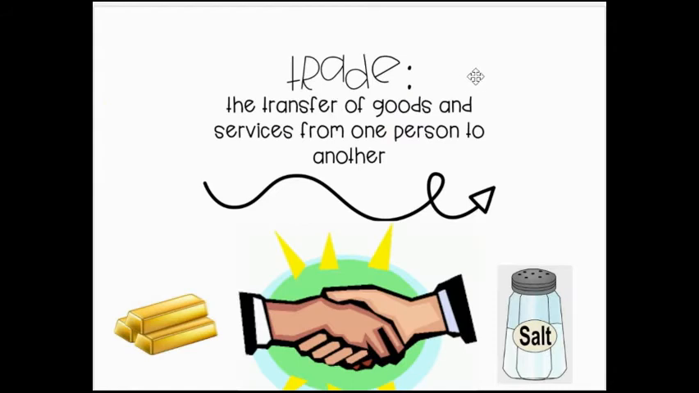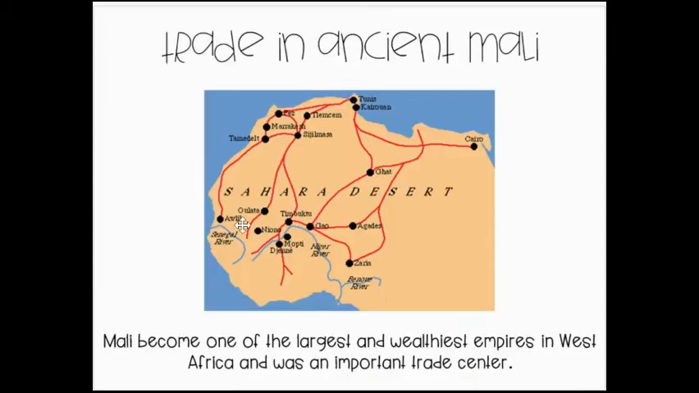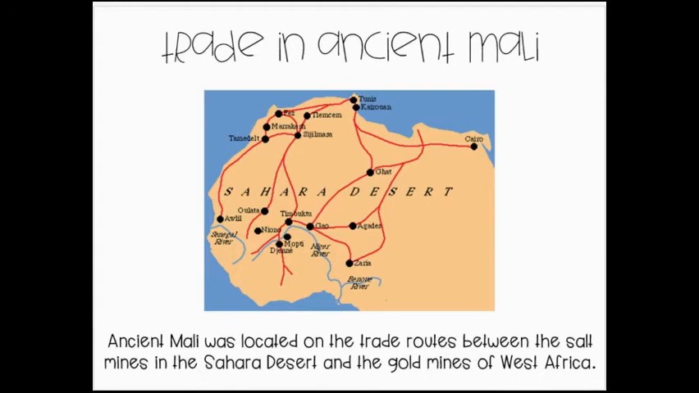So let's talk about trade. Remember, trade is the transfer of goods and services from one person to another. Mali became one of the largest and wealthiest empires in West Africa and was an important trade center. Ancient Mali was located on the trade routes between the salt mines in the Sahara Desert and the gold mines of West Africa. So gold mines are over here, salt's up here.